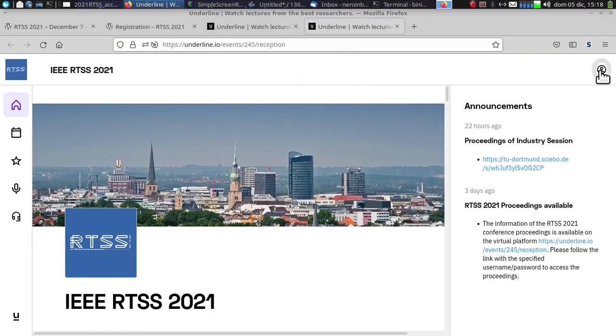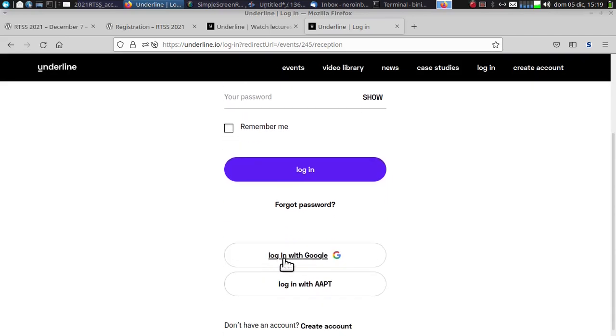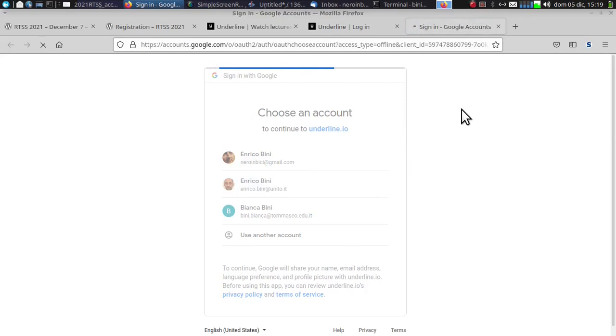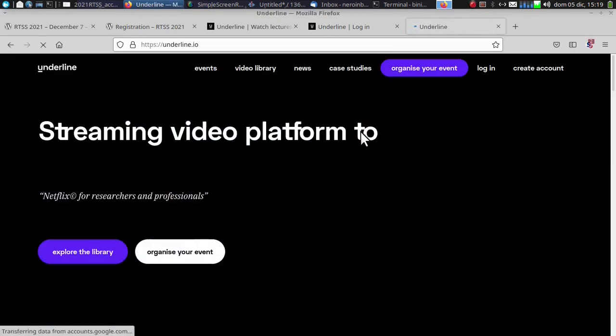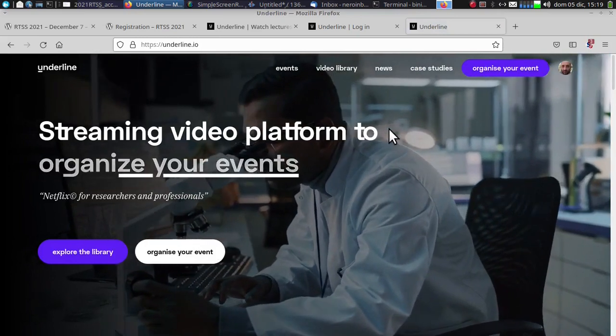So here you just go to login. It is very important that you remember to add here the credentials that you entered at the time of registration. So enter here your email, the same email that you entered at the time of registration. In my case, I log in with my Google credential. So I click here, I select this Google credential, and things go on. Now I'm logged in because you see my face up here.